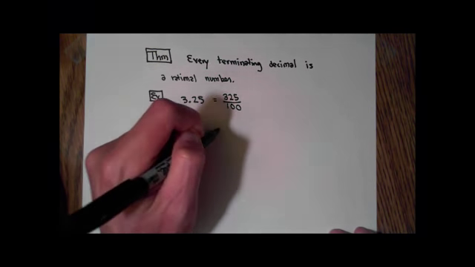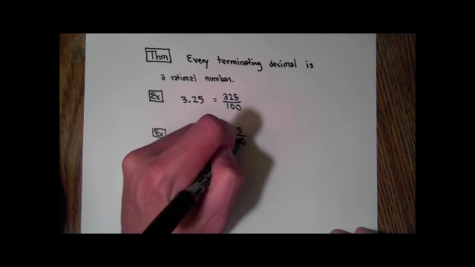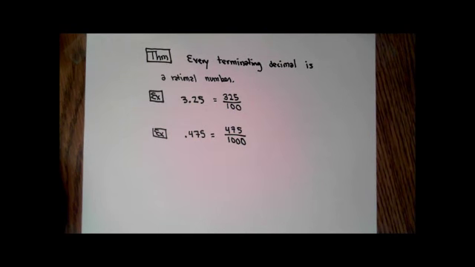0.475. We can write this as 475 thousandths, the same way you would read it as 475 thousandths. And notice once again, we managed to write it as a rational number. Now, I could actually reduce these, but it doesn't change anything. We have already shown that we can write them as a quotient of integers. Reducing doesn't really do anything for trying to explain that this theorem is true.